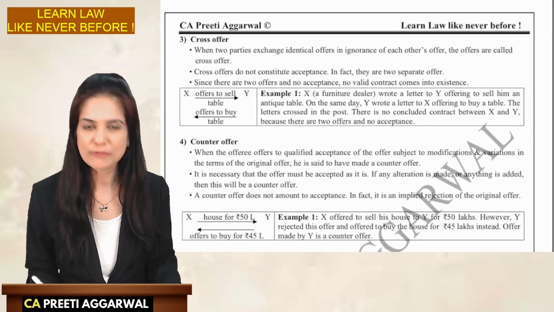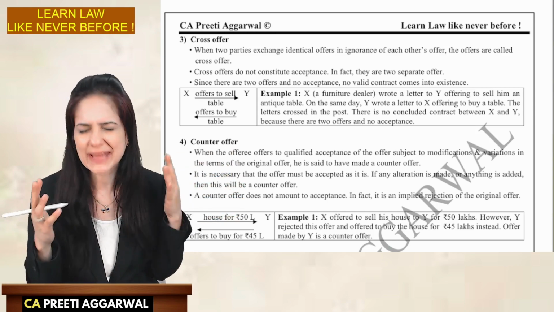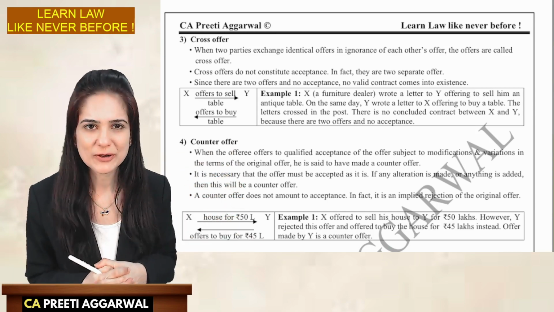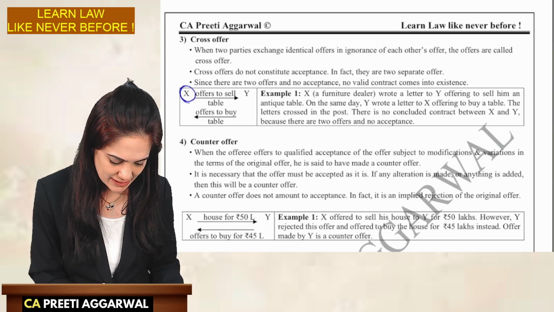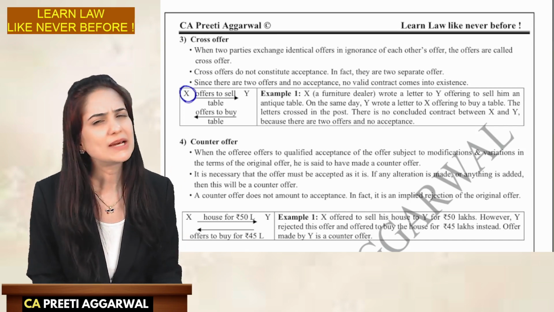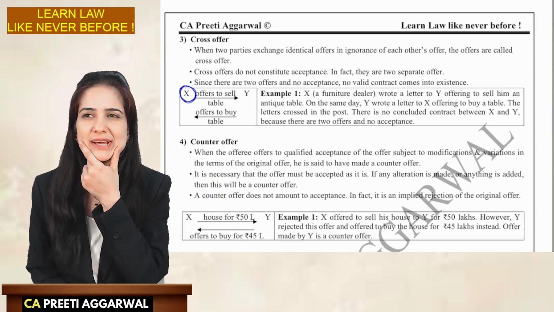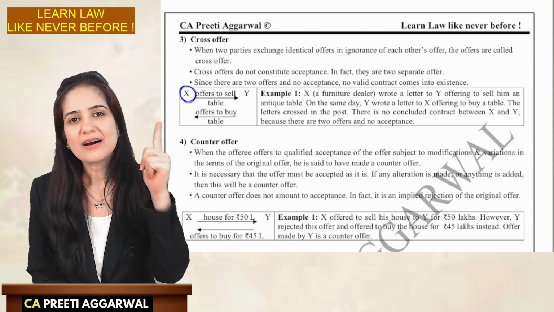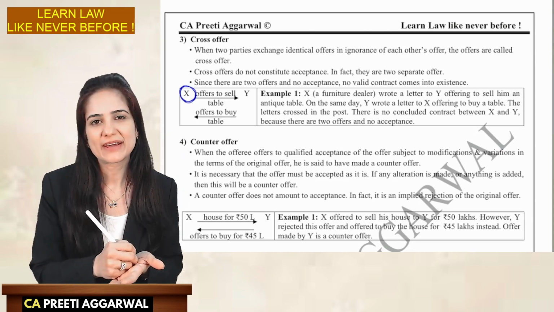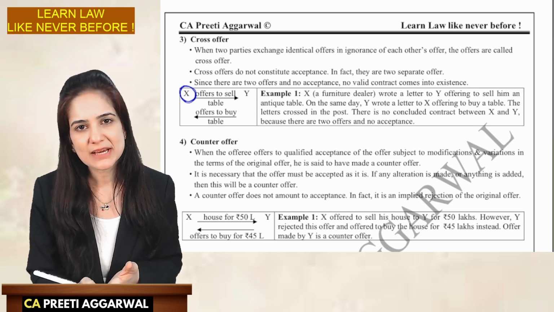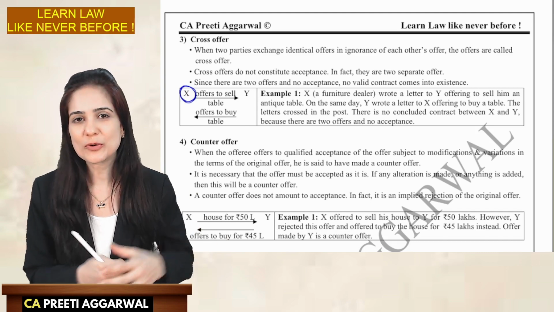What is the meaning of cross offer? There are two offers. There's no acceptance. This will technically not result into a valid contract. Let's discuss how. X is a dealer in antiques. He has recently acquired a beautiful handcrafted table. He's thinking, whom should I sell this? Let me contact my very good customer, Y. So he writes a letter to Y. Are you interested in buying an antique table? It's really worth the price. I'm attaching the picture. Let me know if you're interested.